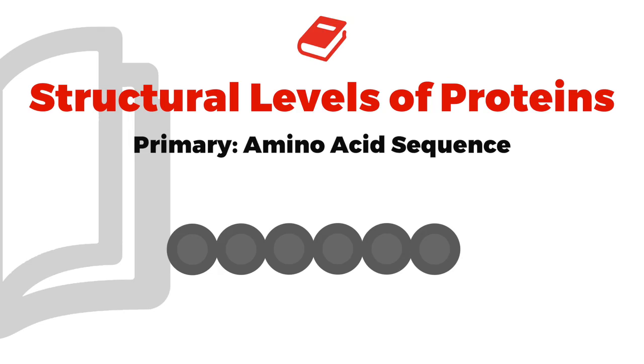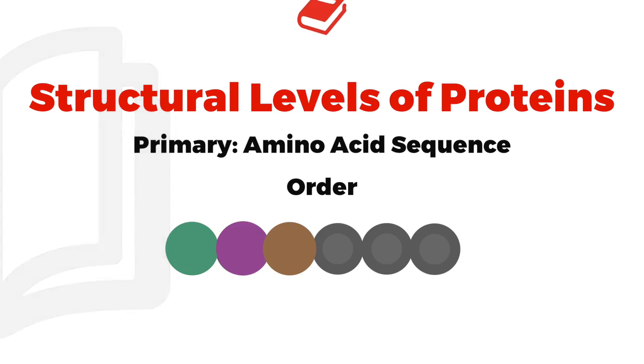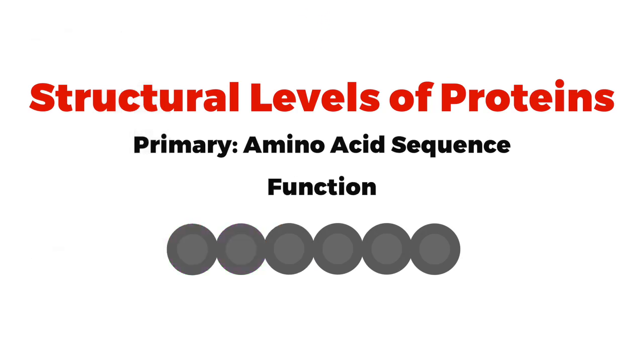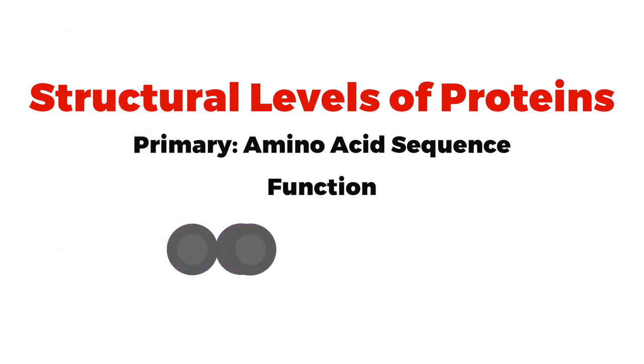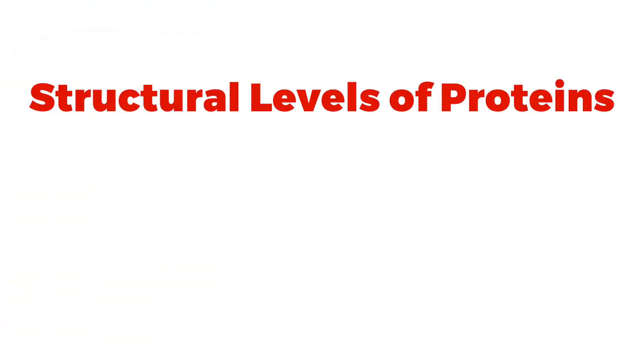What the primary level is just referring to is the order of the rings. So you can imagine if the order was glycine, arginine, leucine, that's going to be different than, say, tyrosine, glutamine, and aspartate. It's just all about the order of the amino acids. And the way this has been asked on the old test is to know that this order that we're looking at determines the function of the protein, okay? So that's the way they can ask this primary structure. Now, I want you to also know that they've asked kind of the same 3 or 4 questions over and over on the structural level of proteins, and that's one of them to watch out for.